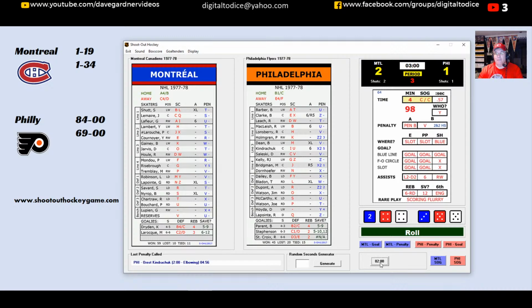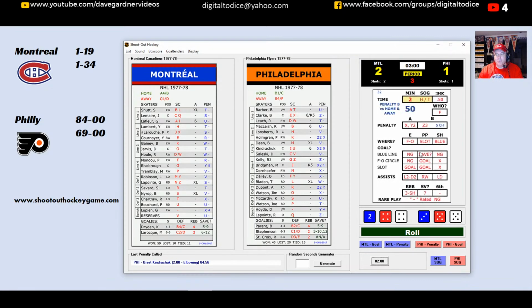1, 2, 3, 4. We've got 3 minutes and change to go here in the third. It's going to be a chance for the Canadians. They're looking for the insurance goal. And it's going to be F, F with a scoring chance. Pierre Mondou. Can Mondou put them up by 2? Mondou from the slot, Mondou moving in. Mondou scores. Pierre Mondou has put the Canadians up 3-1 here late in the third period.